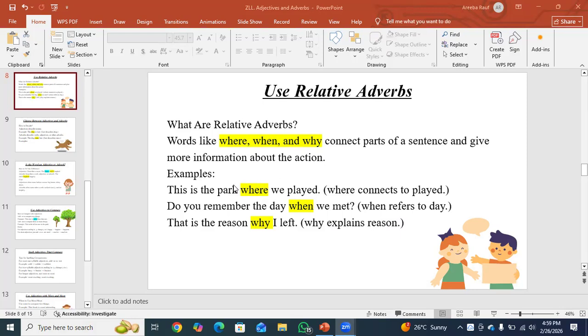For example, this is a park where we played. Do you remember the day when we met? That is a reason why I left. As you can see, with where, when, and why, they not only connect the parts of a sentence, but they also give more information about the verb.